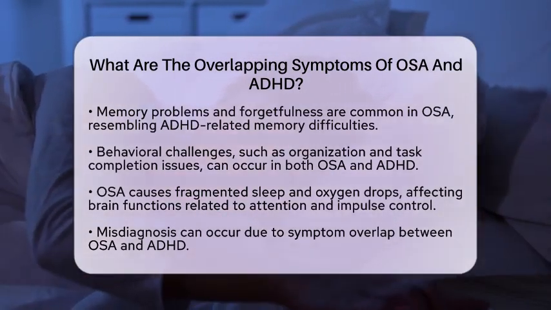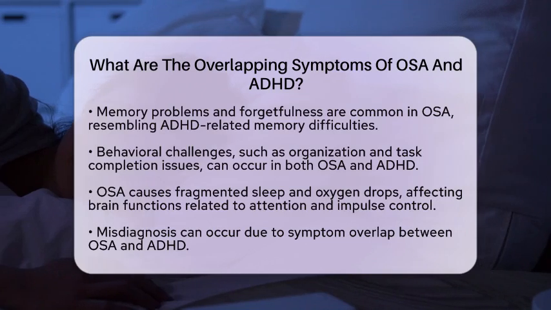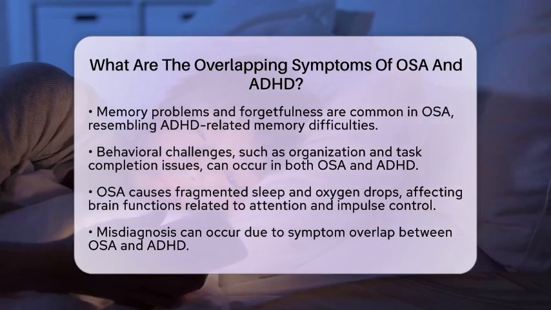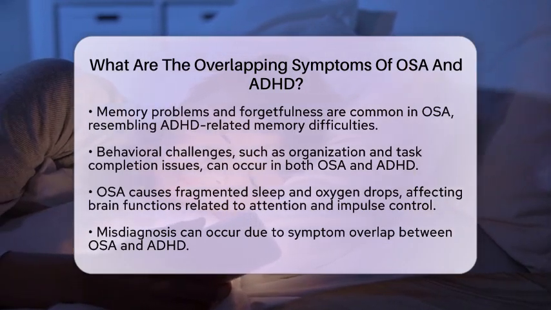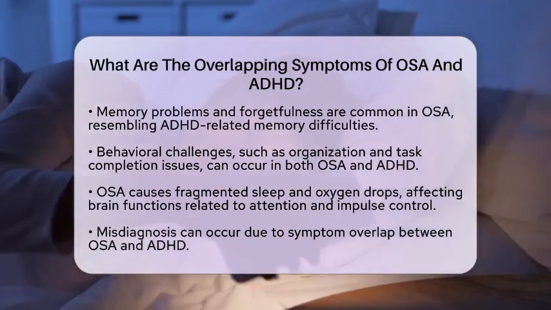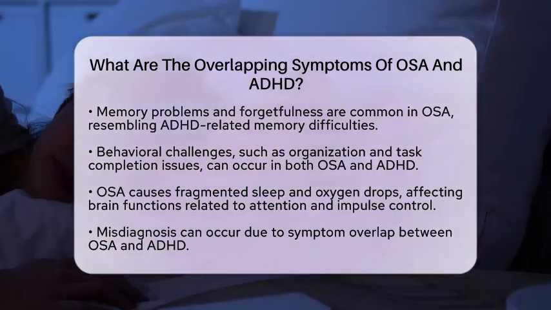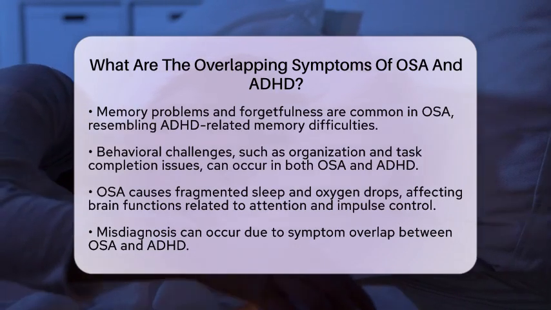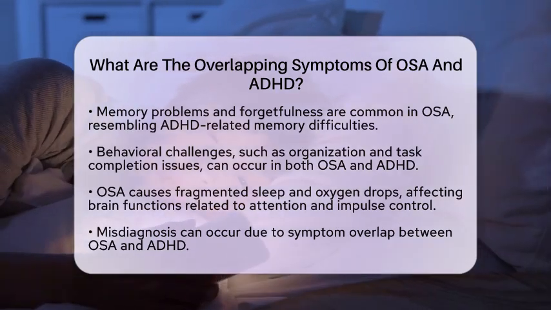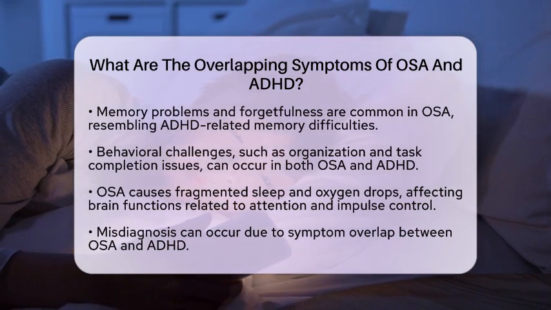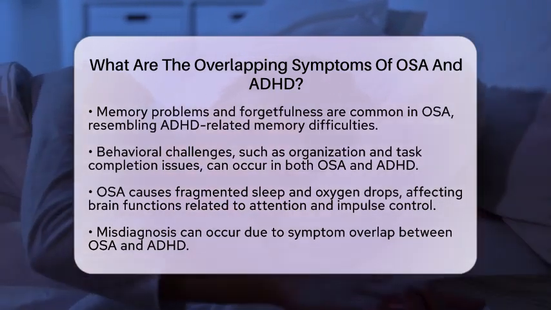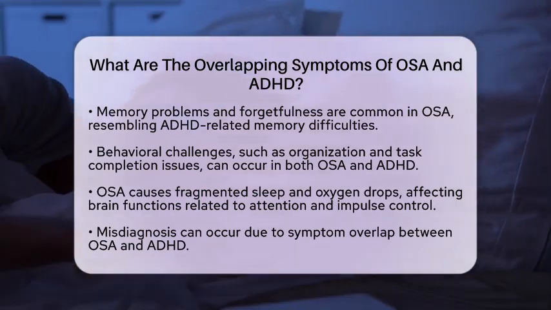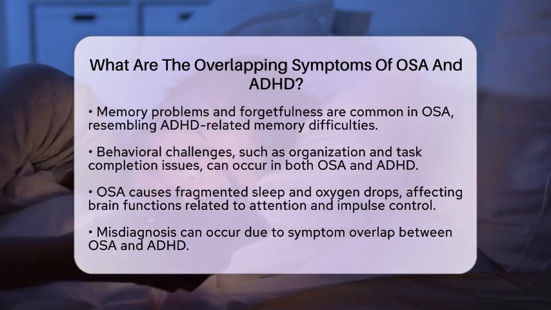Behavioral challenges are another area of overlap. Problems with organization, task completion, and general behavioral control can occur in both obstructive sleep apnea and attention deficit hyperactivity disorder. The connection between these conditions arises because obstructive sleep apnea causes fragmented, non-restorative sleep and intermittent drops in oxygen levels. This can impair brain areas responsible for attention, impulse control, and emotional regulation. This overlap can sometimes lead to misdiagnosis.